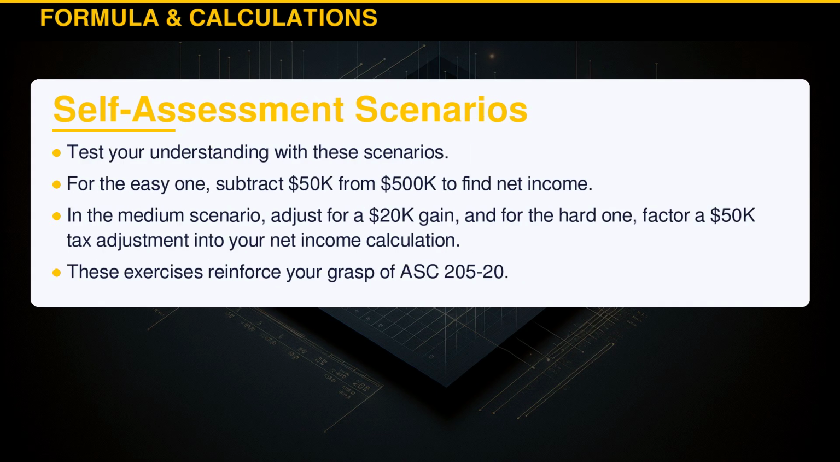Test your understanding with these scenarios. For the easy one, subtract $50,000 from $500,000 to find net income. In the medium scenario, adjust for a $20,000 gain, and for the hard one, factor a $50,000 tax adjustment into your net income calculation. These exercises reinforce your grasp of ASC 205-20.